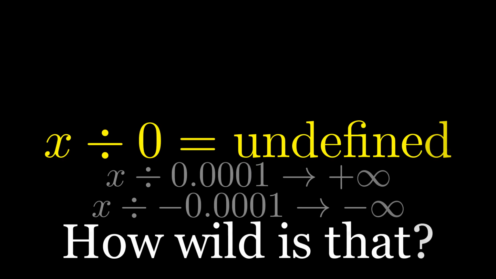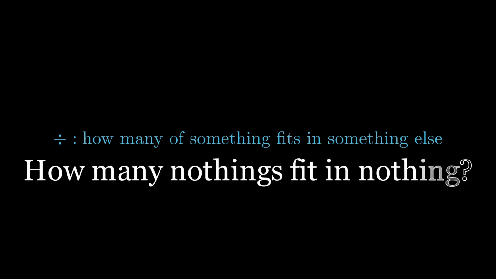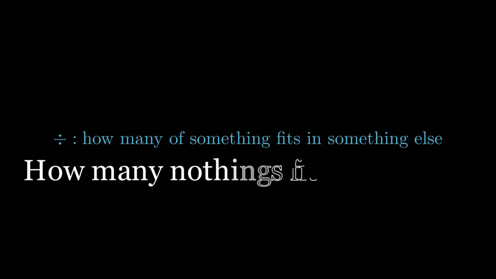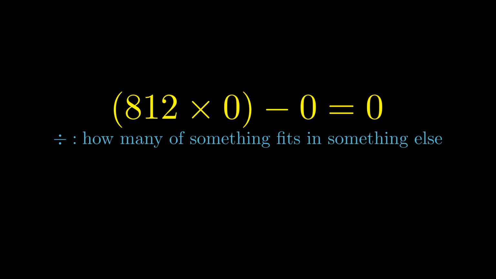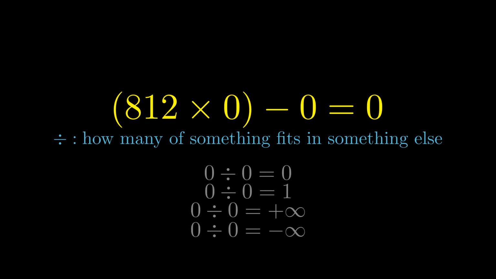How wild is that? If we think about what division really means, it's how many of something fits in something else. If you ask me how many nothings fit in nothing, well, I can put 812 nothings inside of it, since 812 times 0 minus 0 is still 0. This means that 0 divided by 0 can be anything. And with this logic, I define 0 divided by 0 as being equal to an eagle.